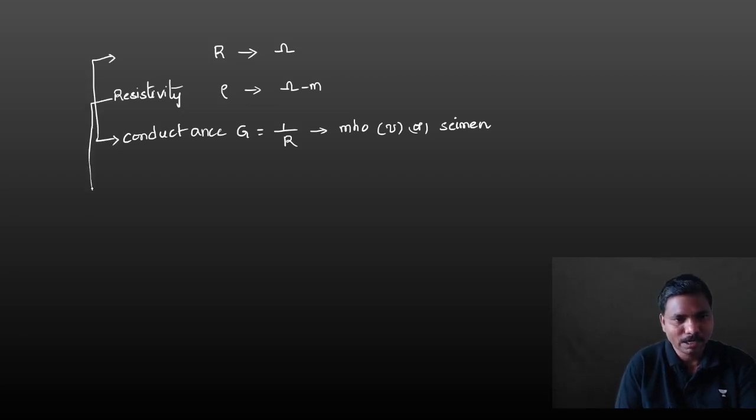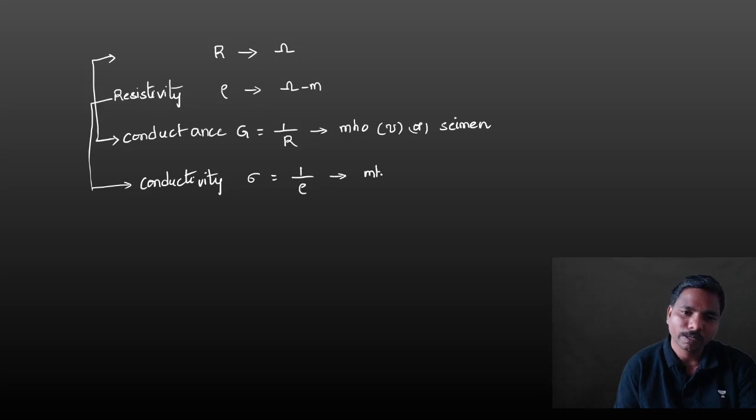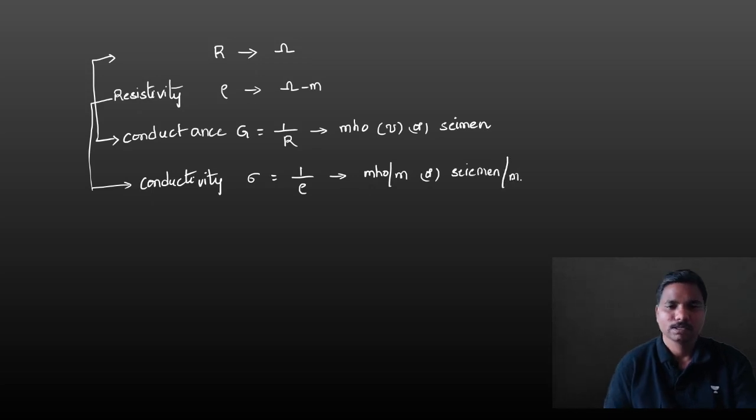And resistivity has its opposite, conductivity. Conductivity sigma is equal to 1 by rho. Units are 1 by ohm meter, that is mho per meter, or in place of mho you can take Siemens per meter. Okay.